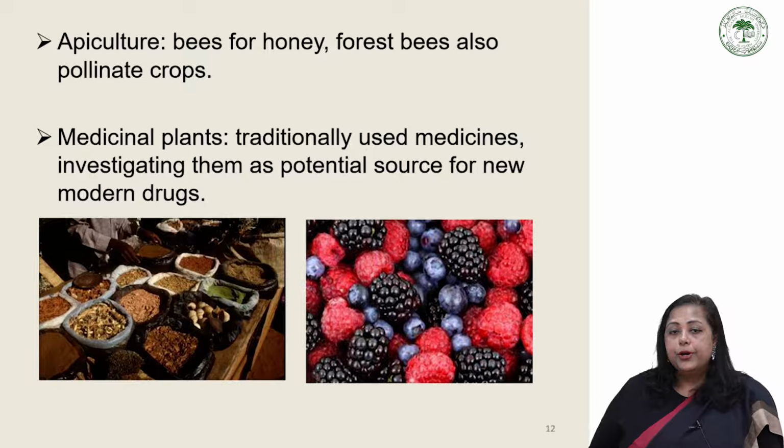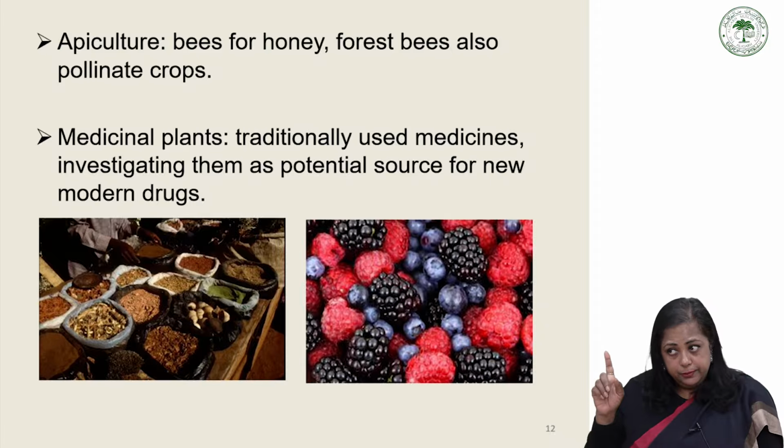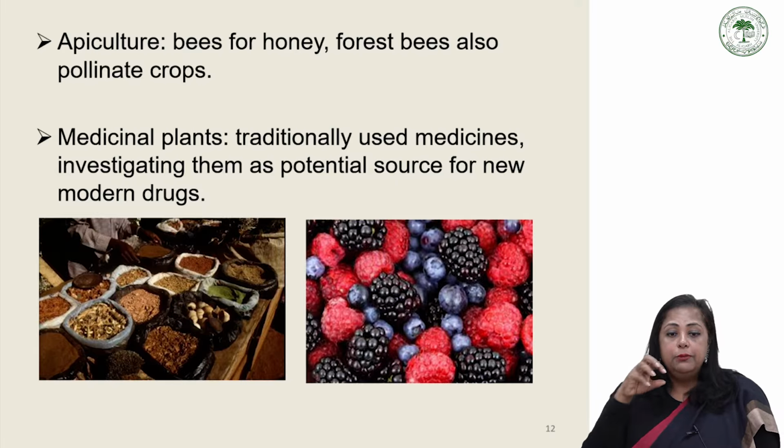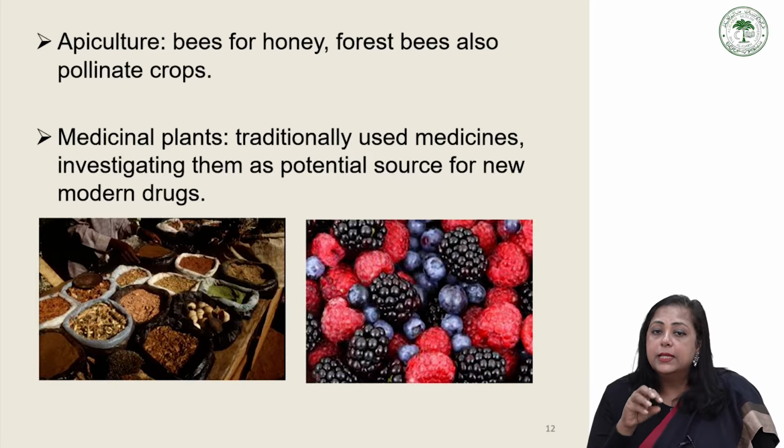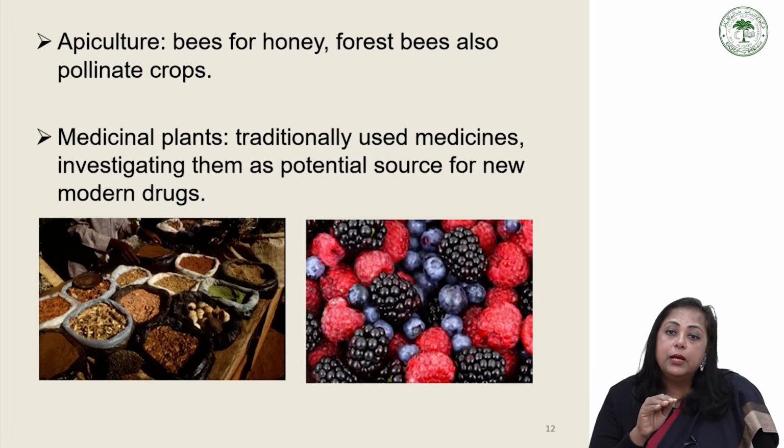Honeybees are very important, and honeybees are vanishing from the earth, because several studies show they are most affected by mobile towers. Honeybees are very, very important because they help in pollination, and that's how the plants grow, that's how the plants fertilize and give fruits.